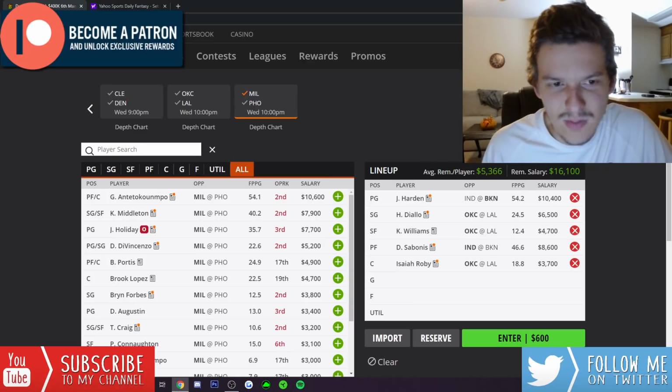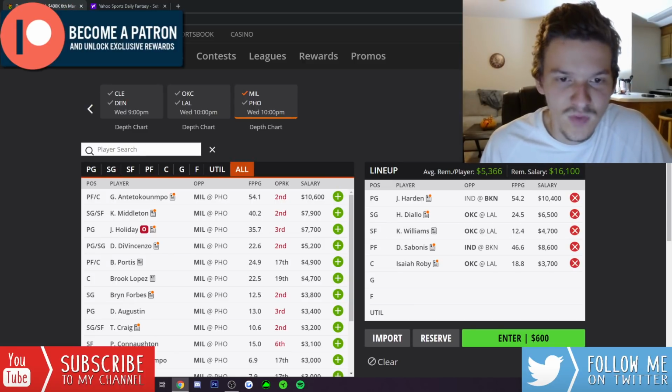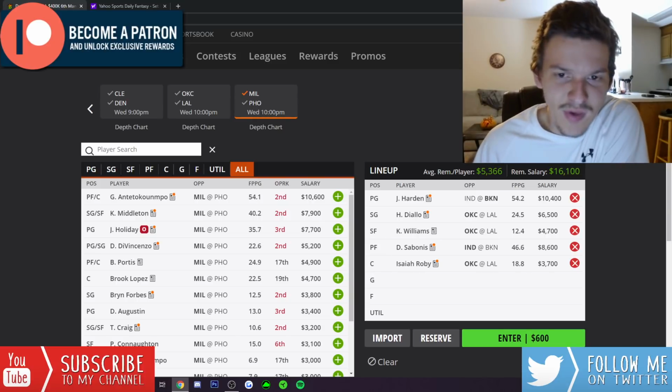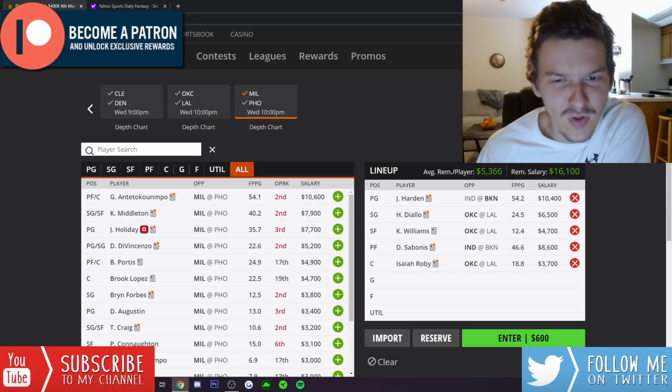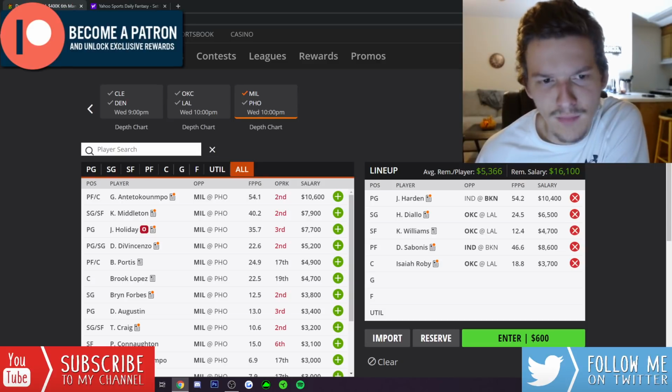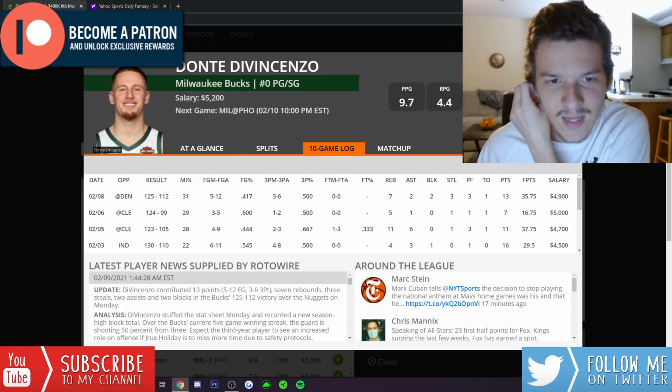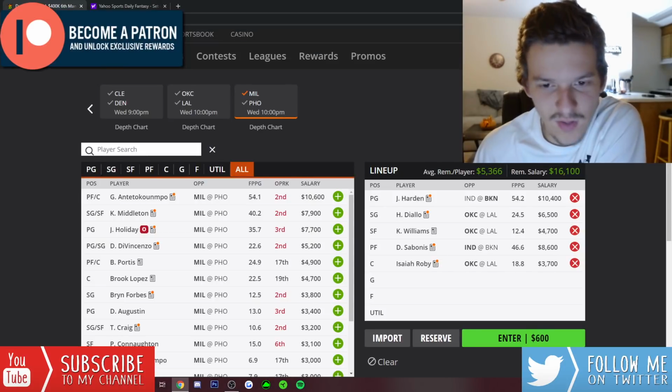I think Chris Middleton looks like one of the better small forward options. One of the stronger options at the small forward position. If you can't get all the way up to Kawhi, I think Chris Middleton looks really good in that upper mid-range. But like Dante DiVincenzo, he also benefits without Drew Holiday. He got 31 minutes last game, was very productive with 35 DK points. At 5,200, I have no problems going to Dante DiVincenzo today. I think he is definitely in play.